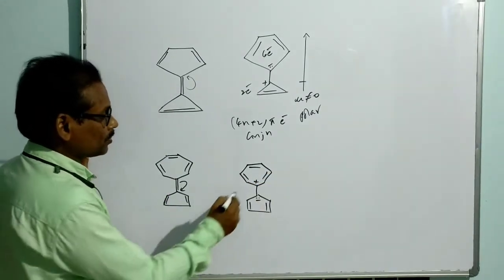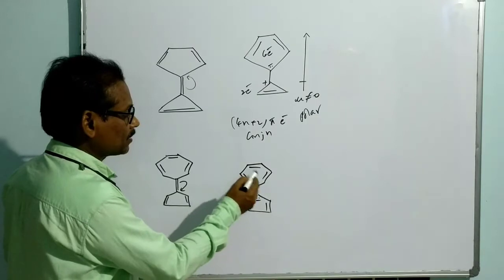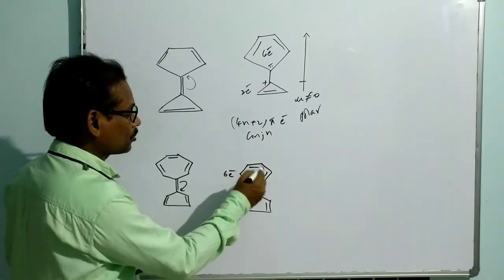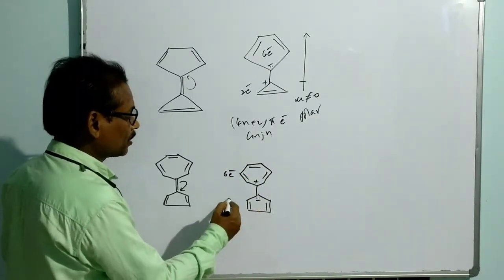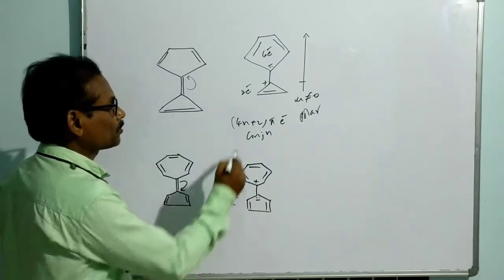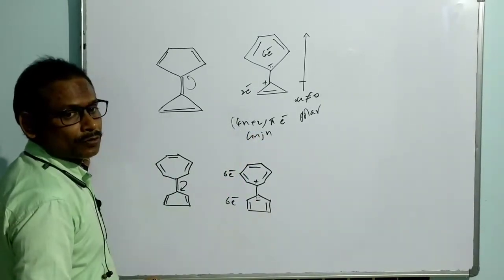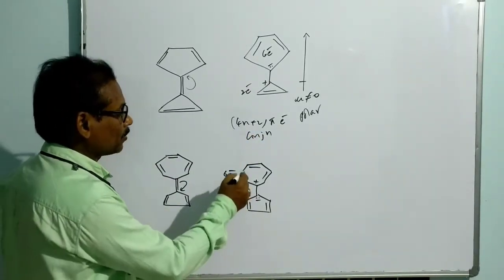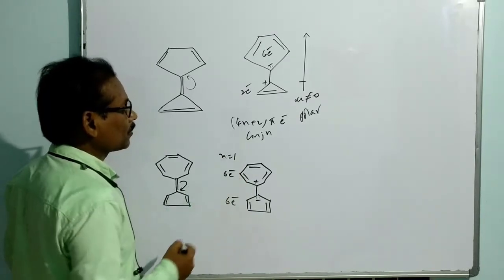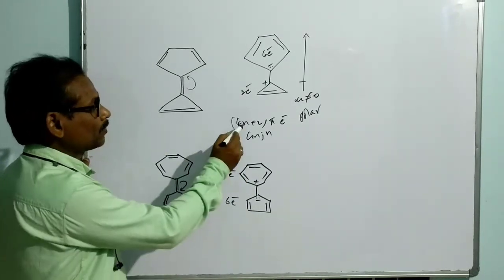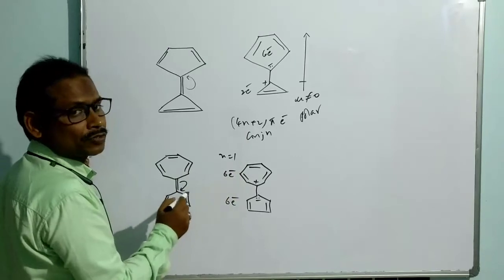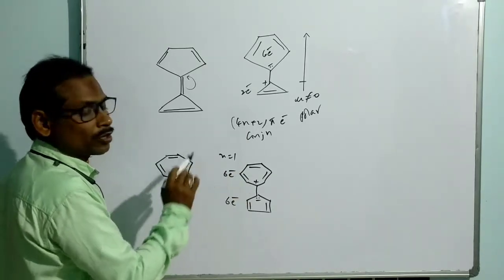Right now, the upper cycle has 6 electron conjugation, and the bottom cycle also has 6 electron conjugation. That means both are following the 4n plus 2 rule, and in both cycles n is equal to 1, giving a total of 6 electrons of conjugation in both the upper and bottom cycle.